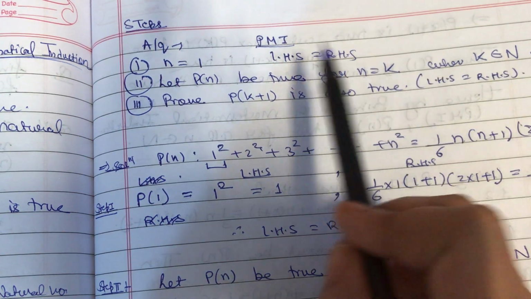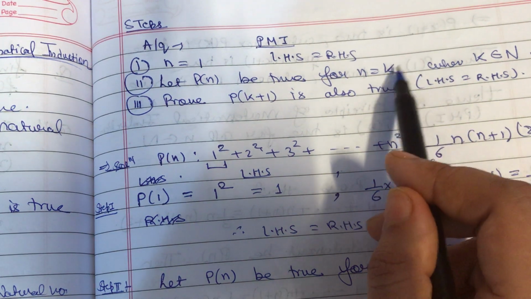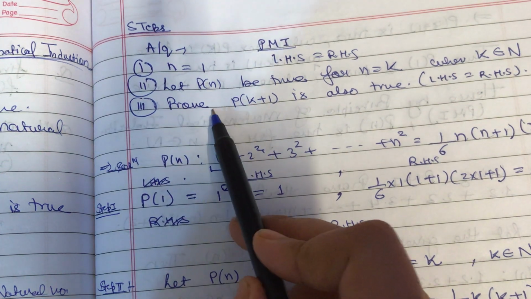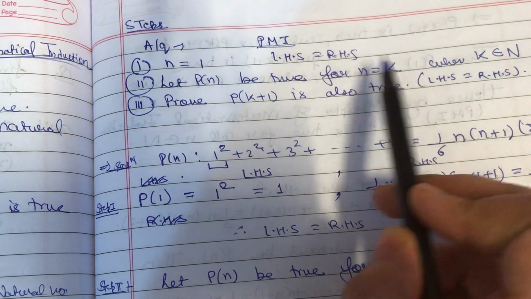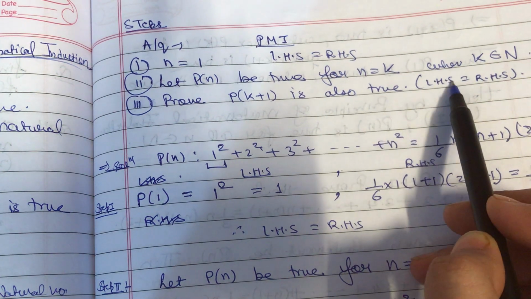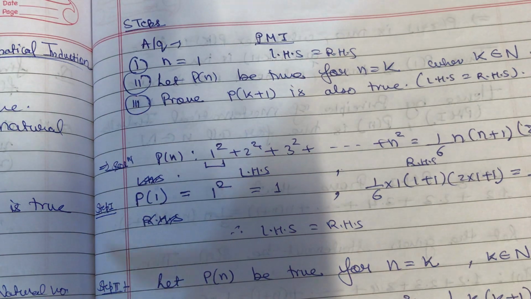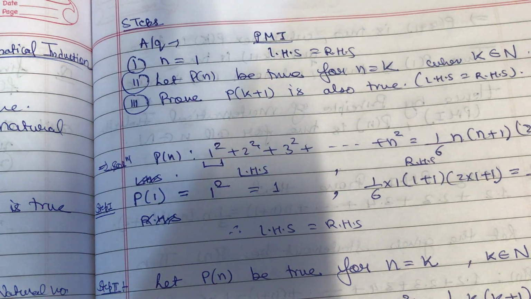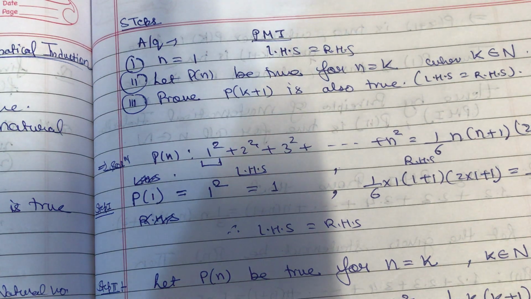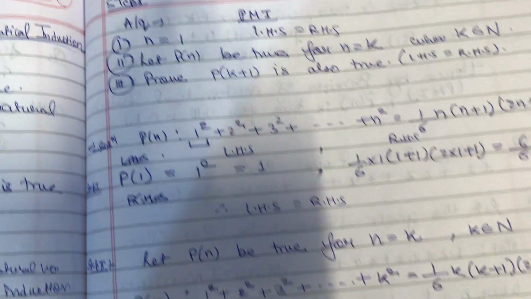Let us assume that for k the given statement is true, and at last prove that if it is true for k, it is true for k plus 1 also, by proving LHS equals RHS. So these are the 3 steps which you are supposed to follow in each and every question belonging to this particular chapter, right?